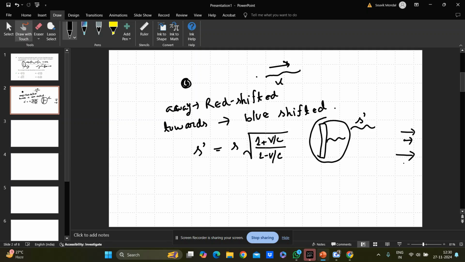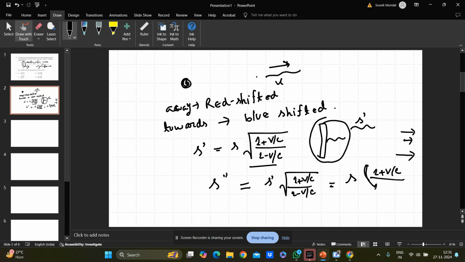So you can think the source is moving away and the observer is stationary. So the received frequency by this moving observer will again get red shifted because it is moving away. So it is lambda prime into 1 plus v by c divided by 1 minus v by c. So your lambda prime is this. So it is finally 1 plus v by c divided by 1 minus v by c, and you can now simplify it.